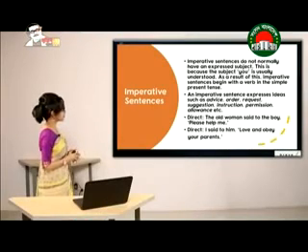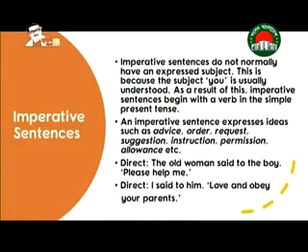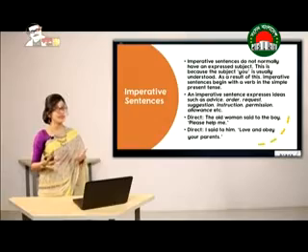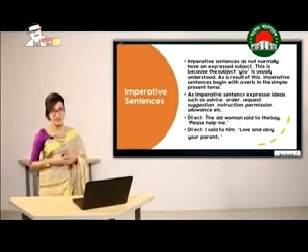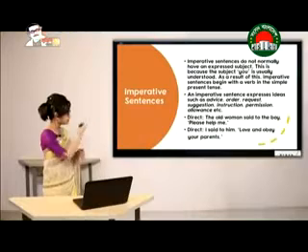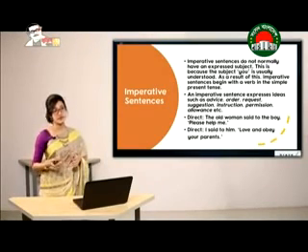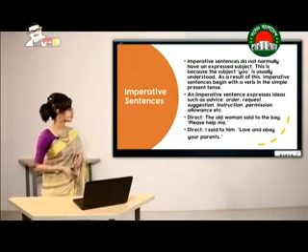So there are two examples of using imperative sentences in direct speech. In the first example, we can see, "The old woman said to the boy, 'Please help me.'" So someone is begging for someone else's help and the sentence has started with please. So it is very well understood that this is an example of an imperative sentence. In the second one, "I said to him, 'Love and obey your parents.'" You can see that it has started with the verb love, and it's very well understood that this is an example of an imperative sentence because someone is telling you to do so.